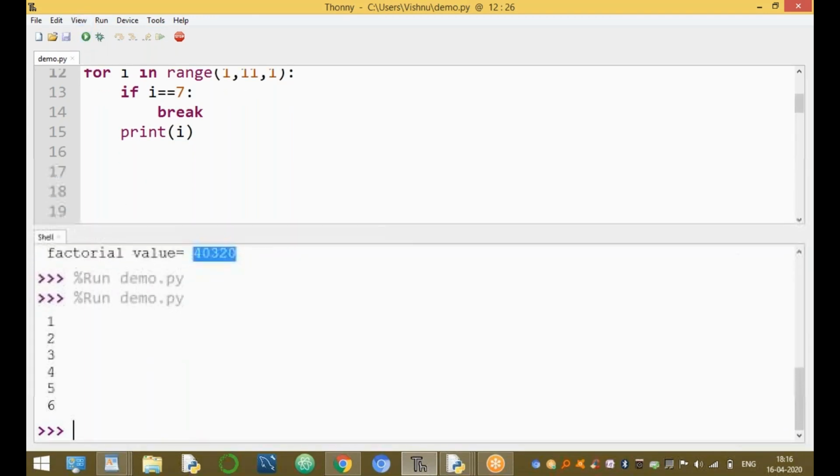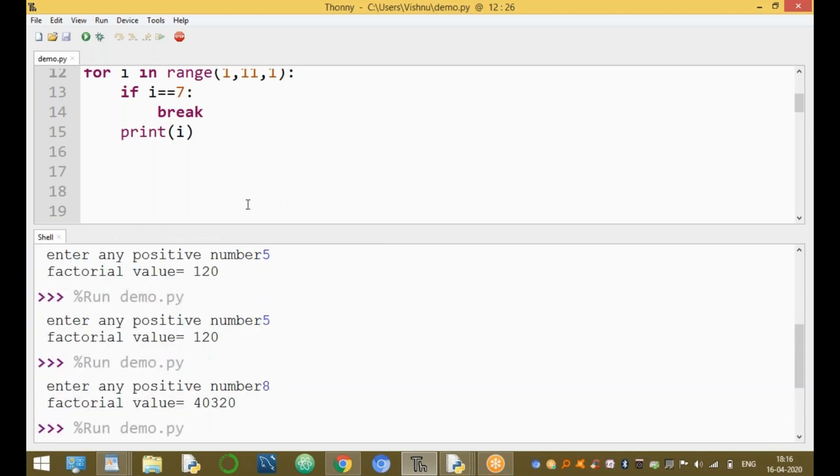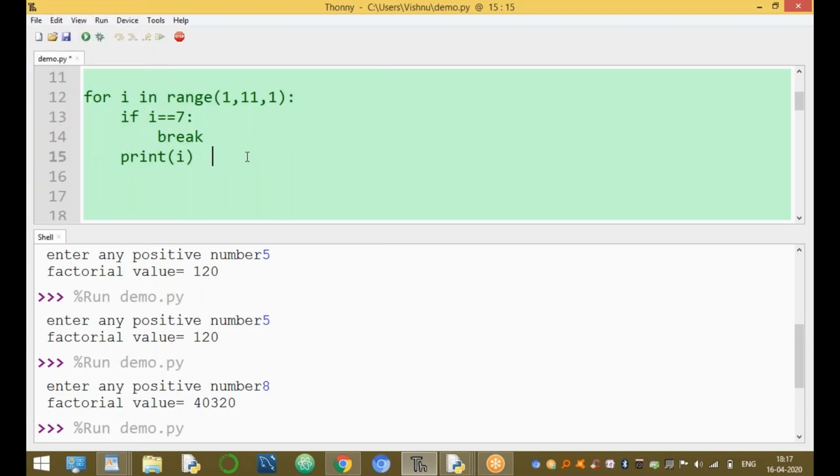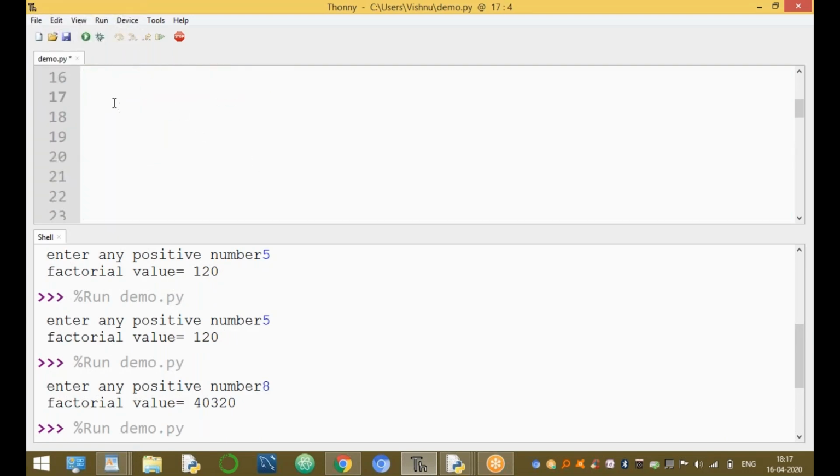It simply returns only 1 to 6 values. For example, let's use one more example, to print any given string. Second example: x equal to Python.